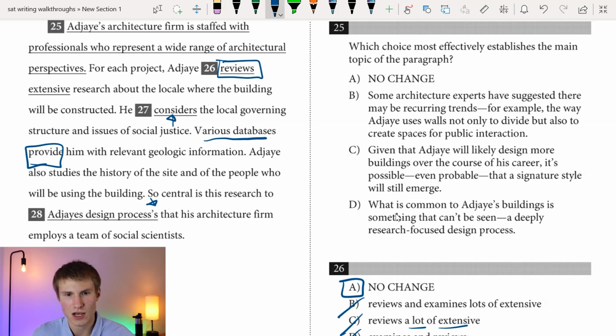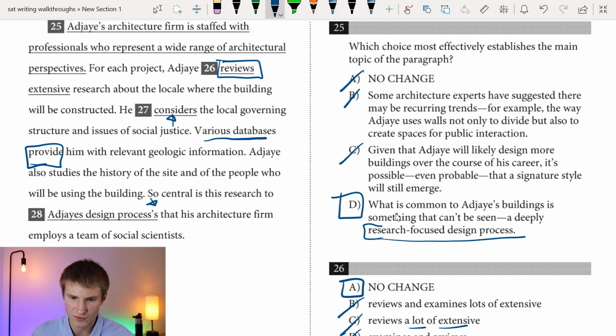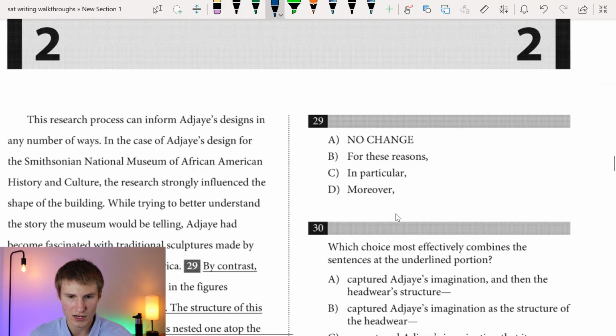So you have option A, Adahi's architecture firm is staffed with professionals who represent a wide range of architectural perspectives. Now B, some architecture experts have suggested there may be recurring trends, for example, the way Adahi uses walls not only to divide but also to create space for public interaction. No. C, given that Adahi will likely design more buildings over the course of his career, it's possible, even probable, that a signature style will emerge. No. And then D, what is common to Adahi's building is something that can't be seen, a deeply research-focused design process. That's perfect. We want to focus on that research aspect here because that's the main point of our paragraph. All right, moving on to question 29.